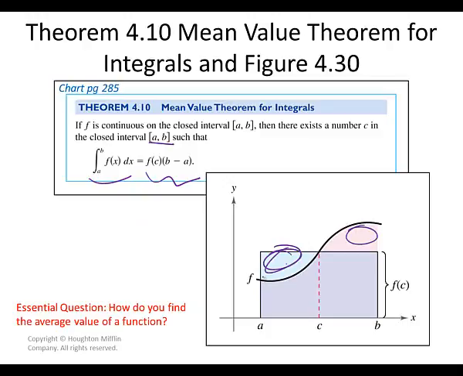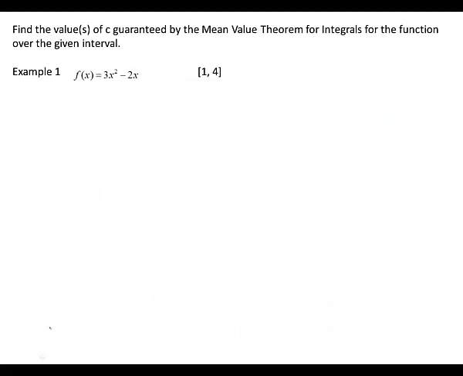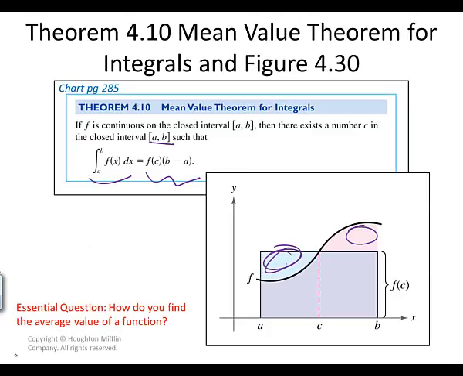So the mean value is one of those ways to do it. Average value is also a way to do that, and it tends to show up as average value on the AP test. But we're going to talk about one or two of these. So let's talk about this one. They want us to find the c value. There's two things we're going to do. First of all, we're going to integrate it on this interval, and then we're going to take that number and set it equal to this little formula that they gave us.